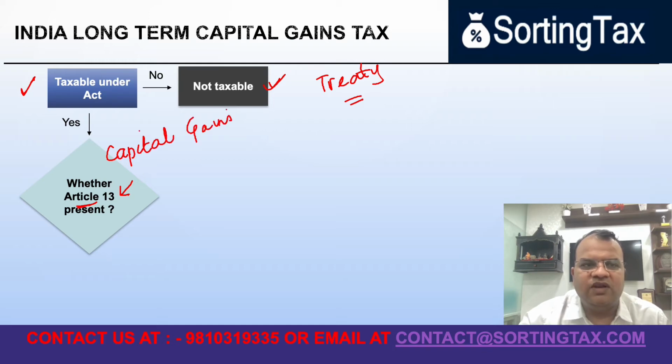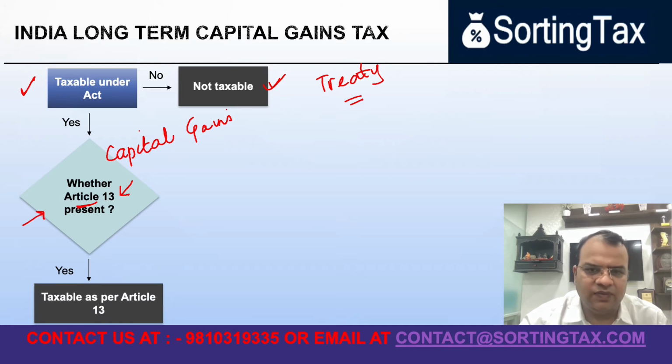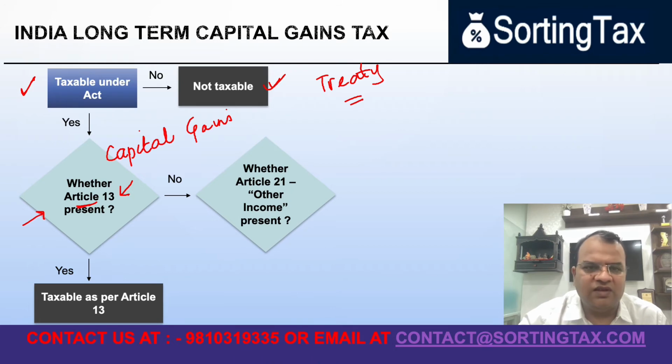Now, in some treaties you may have this clause, in some treaties you may not have this clause. If this clause is present, then obviously the taxation has to be as per Article 13. If the Article 13 also says that the provisions have to be taxable under the Act, there is no difference, you have to ultimately pay the taxes. But if Article 13 is not present, then in some cases the tax department has taken a stand that such income may be taxable as other income for the non-resident.